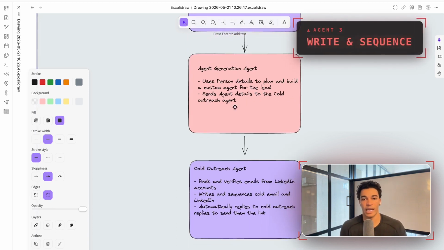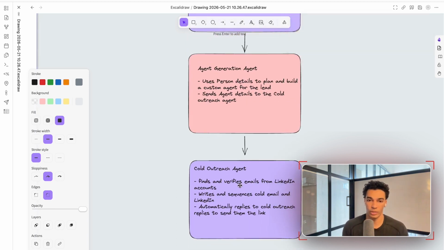This agent is going to take that data and use it to write a personalized cold outreach message. It's going to be something along the lines of, hey, I built you an agent for company name.